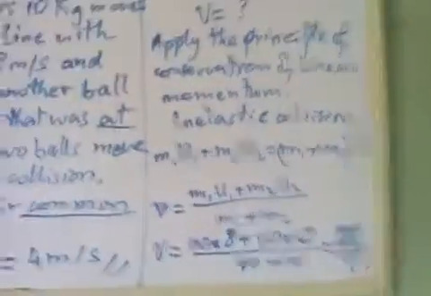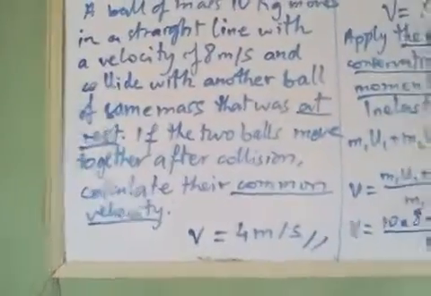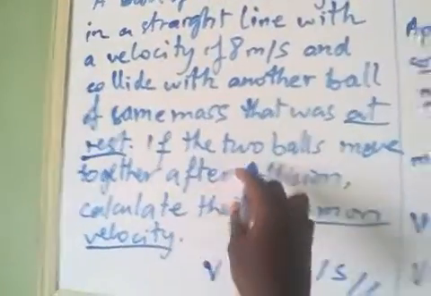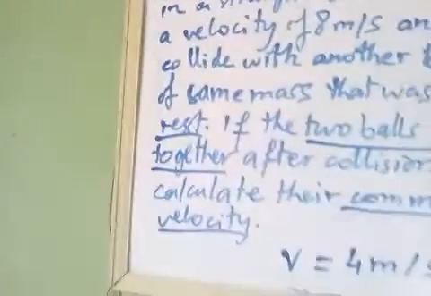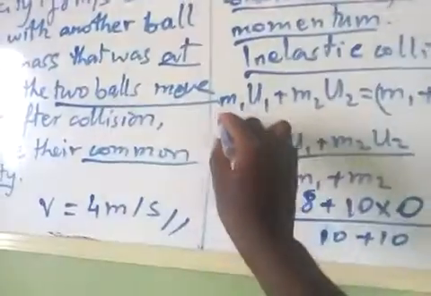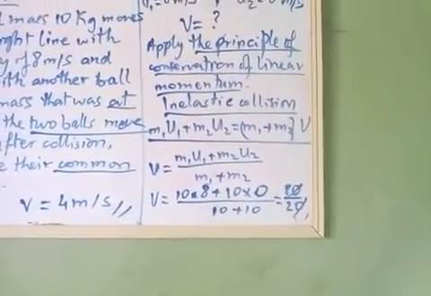We applied the principle of conservation of linear momentum, and here we have an inelastic collision, because we have been told that after collision the two balls move together. When they move together, it means they are stuck together, therefore you have an inelastic collision. That is why we have used the first formula that was given to us in this class for the principle of conservation of linear momentum.